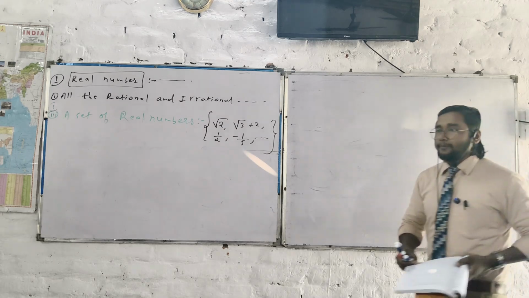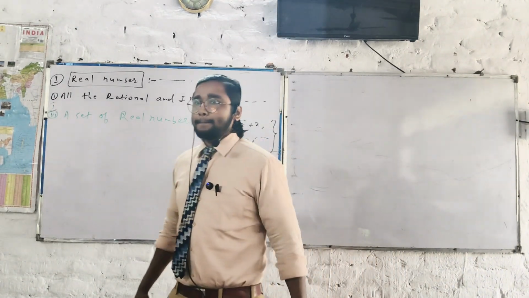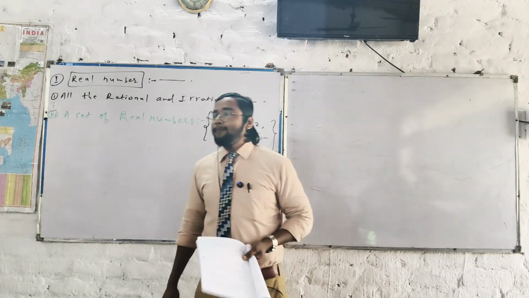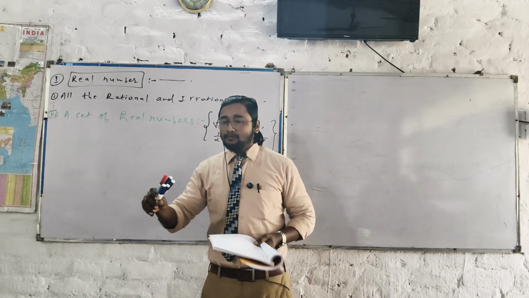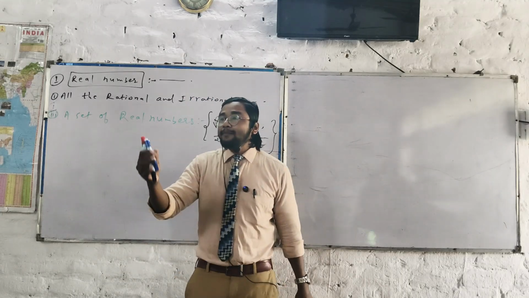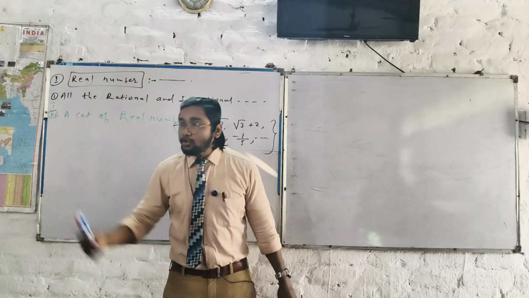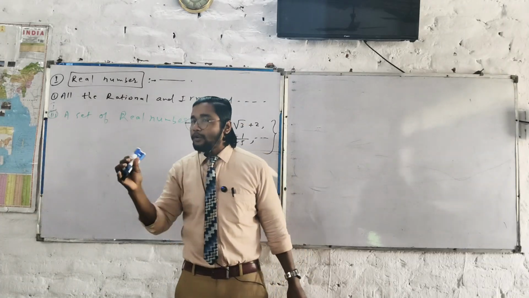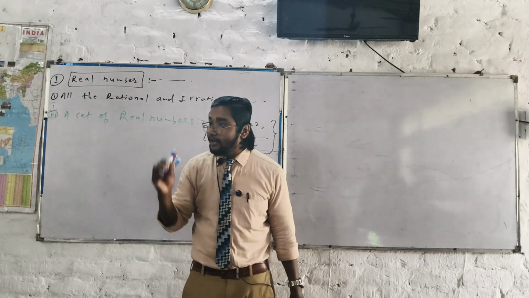Properties of real numbers. Put your eyes there. First, addition. Number 1, closure property. The sum of two real numbers is always a real number. So no need to discuss, no need to write on the board. Directly we can understand. One more time. The sum of two real numbers is always a real number.